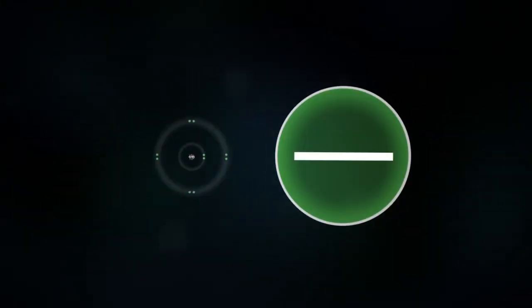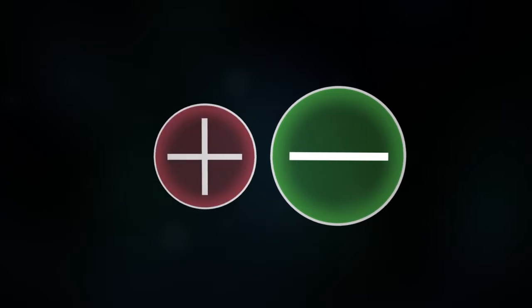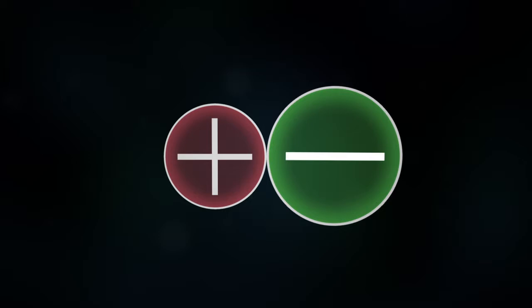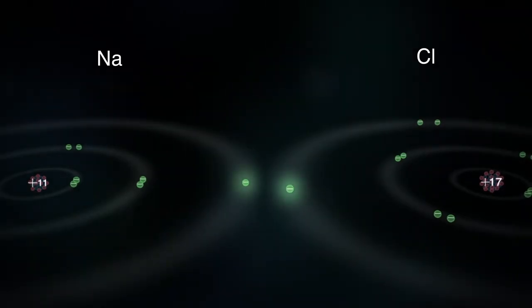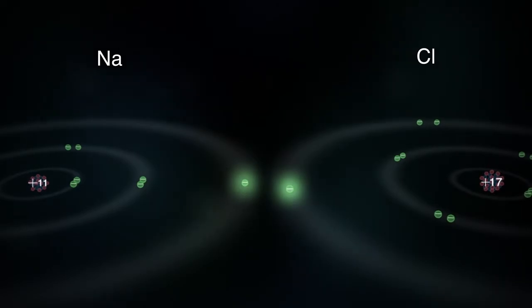Then you end up with one negatively charged ion and one positively charged ion. And the attraction between these opposite charges is called an ionic bond. This is the kind of sharing where you just give away your toy to someone else and then never get it back.